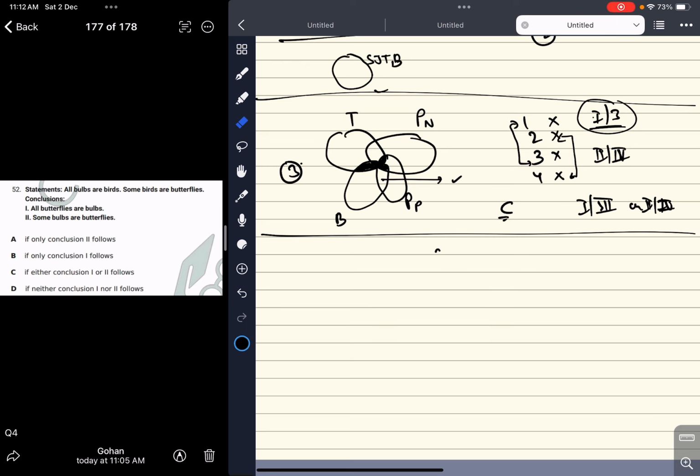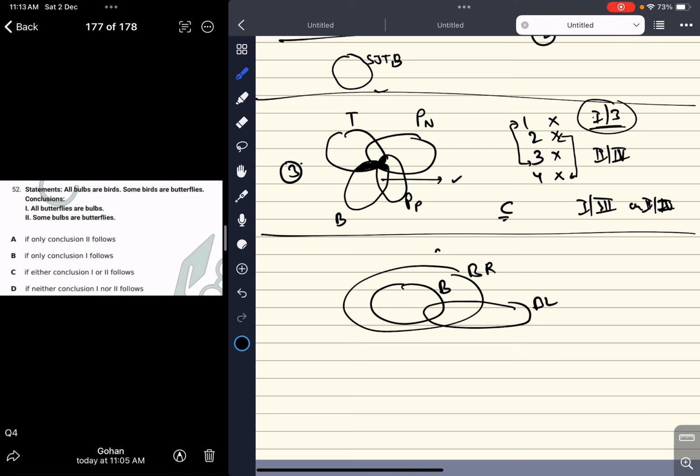Let us read the statements. All bulbs are birds. Some birds are butterflies. So we can do it like this: some bulbs are butterflies. All bulbs are birds. Some birds are butterflies.